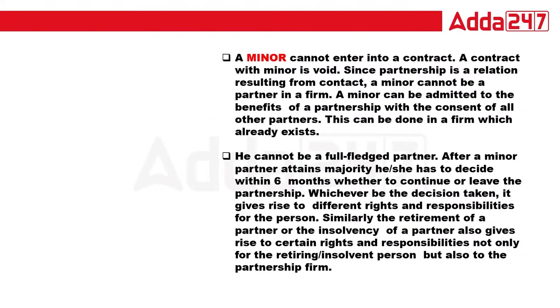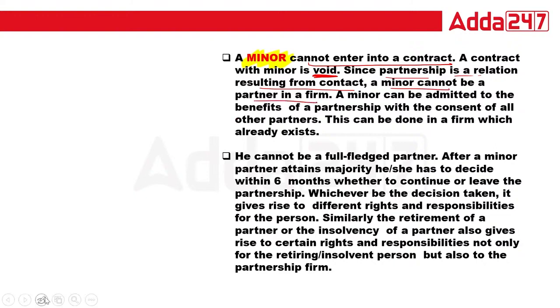Now, the minor, a very important term. See class, we know that a minor cannot enter into a contract, because a minor is always below 18. A contract with a minor is void, and since partnership is a relation resulting from contract, a minor cannot be a partner in the firm.